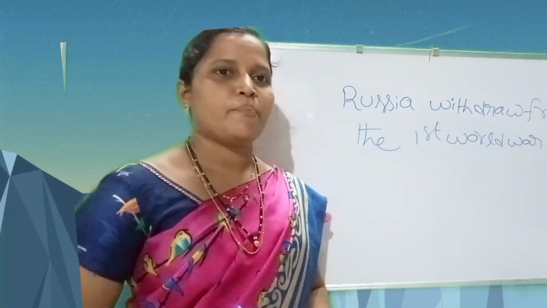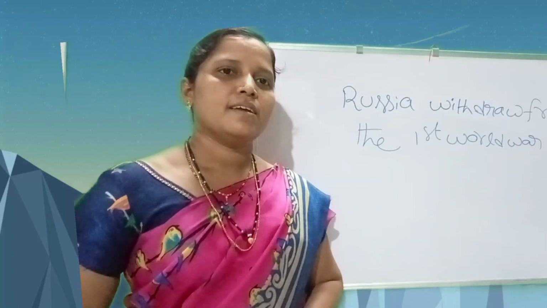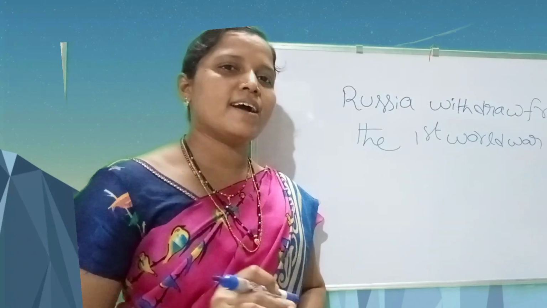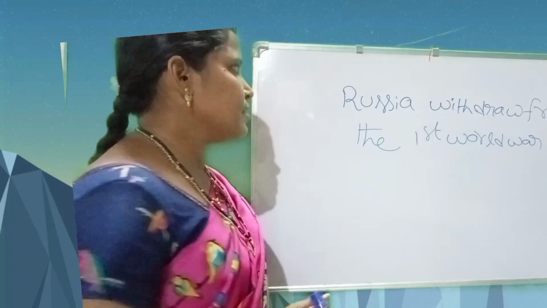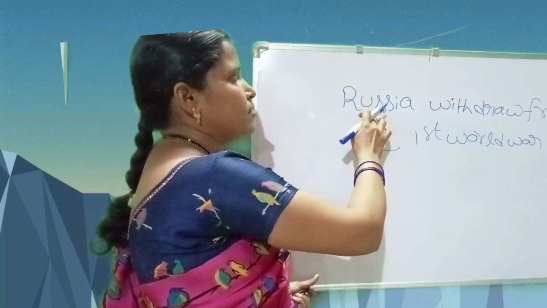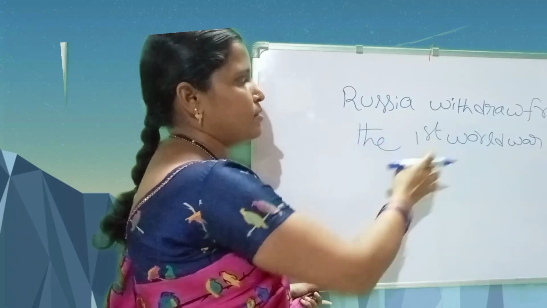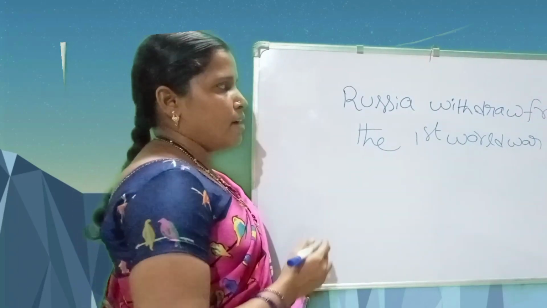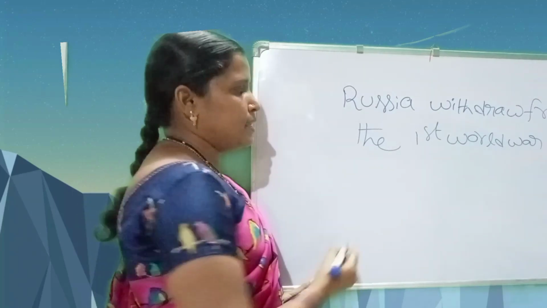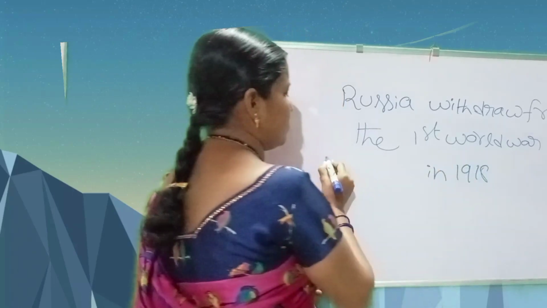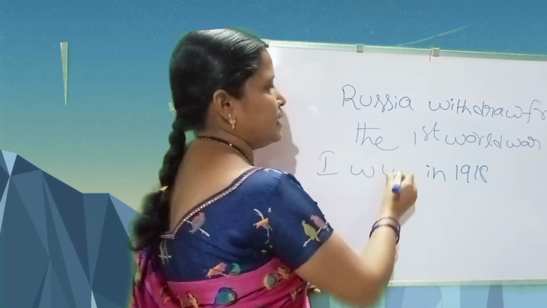Civil war means internal disturbance in a country, internal war in a country. This type of incident was faced by Russia. That's why Russia withdrew from the First World War. The First World War officially ended in 1918.